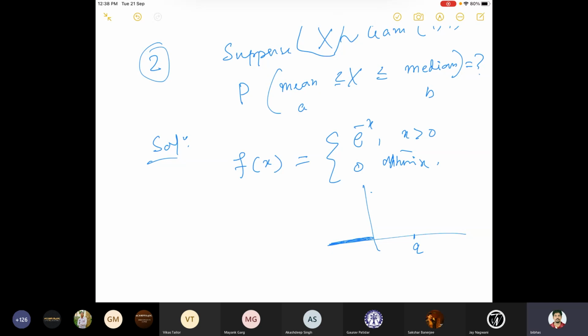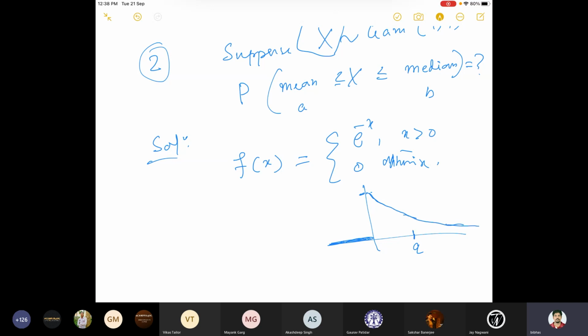If x is increasing, it decreases. So it is something like this. What is the value of e to the power 0? 1. So it is e to the power minus x, for x bigger than 0. At 0 it is not exactly 1, but let us say 1 is somewhere here. It will start from here and then it will go like this.